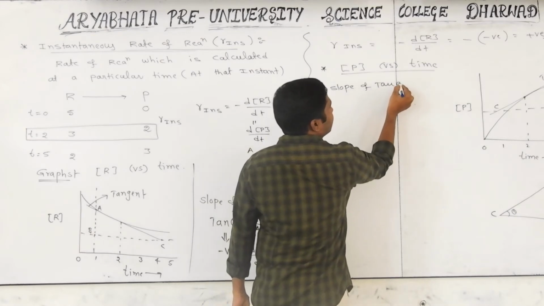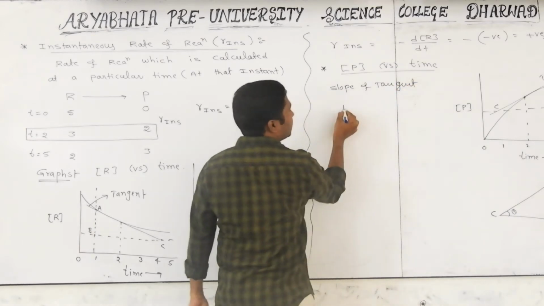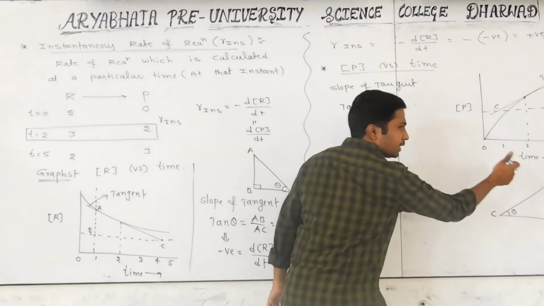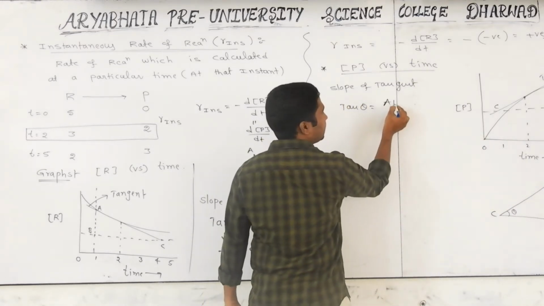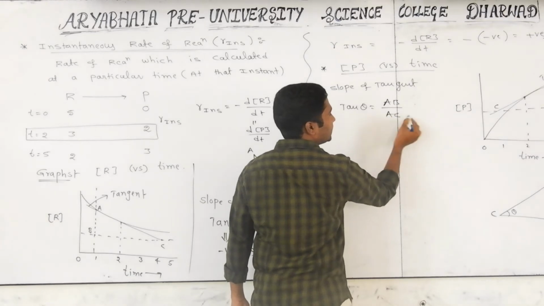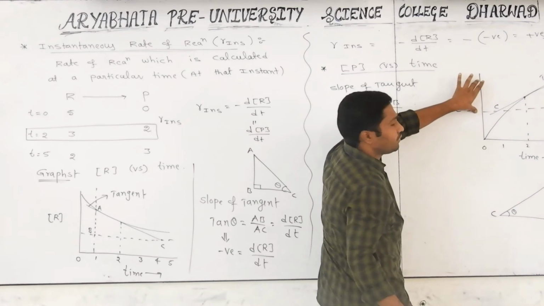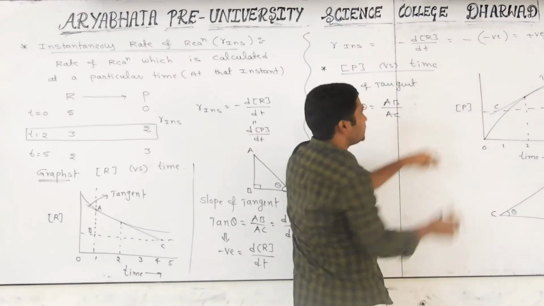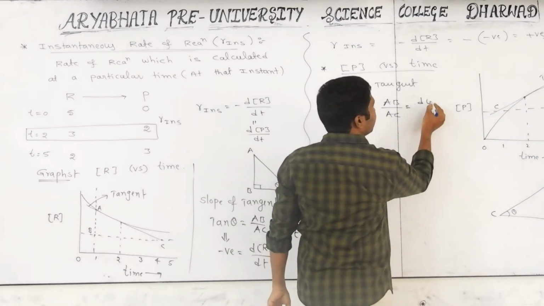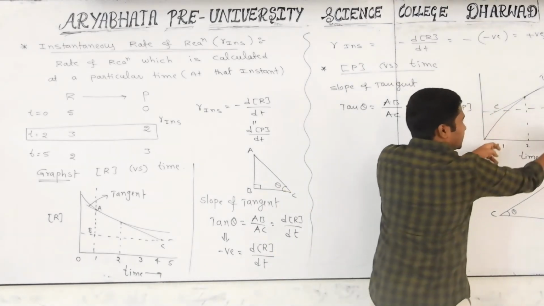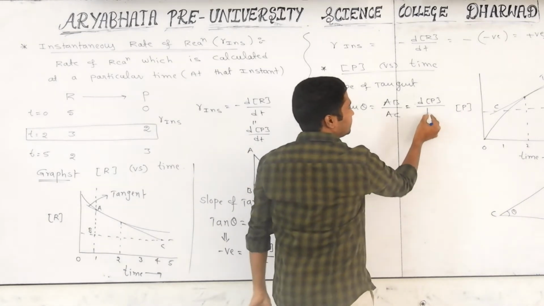Slope of tangent is tan theta. Tan theta is equal to opposite by hypotenuse, which is AB by AC. What is the meaning of AB? This length or difference is the change in concentration of the product. AC means this difference indicates time change.